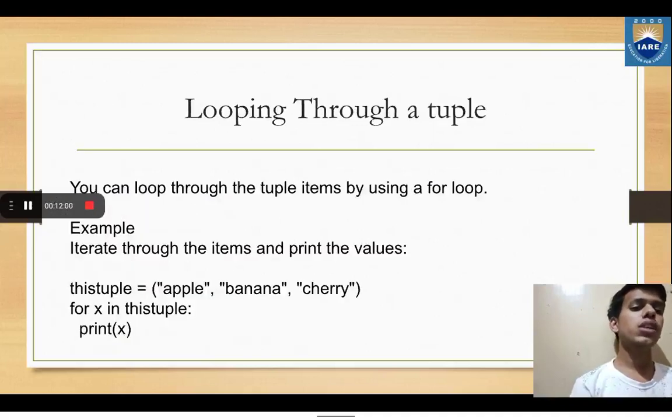Next, looping through a tuple. You can loop through the tuple items by using a for loop. Example, iterate through the items and print the values. Here we have taken a tuple and we have stored apple, banana, cherry in it, and we are using a for loop to print the elements of the tuple.